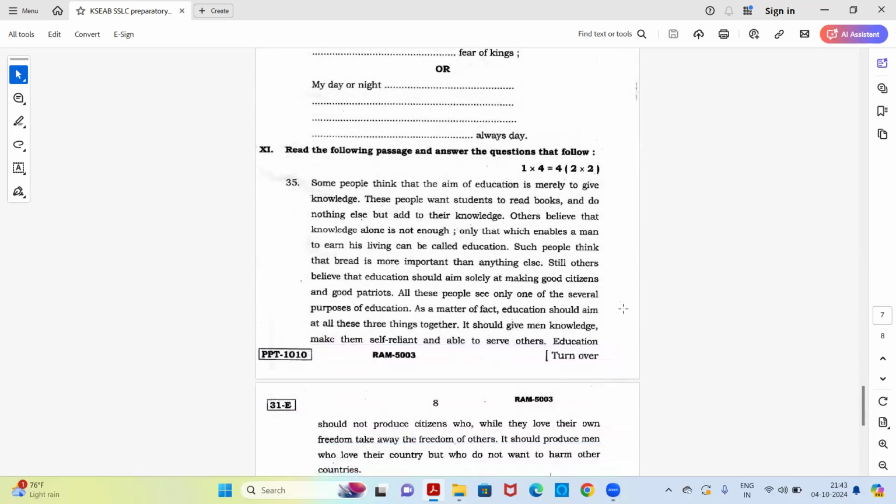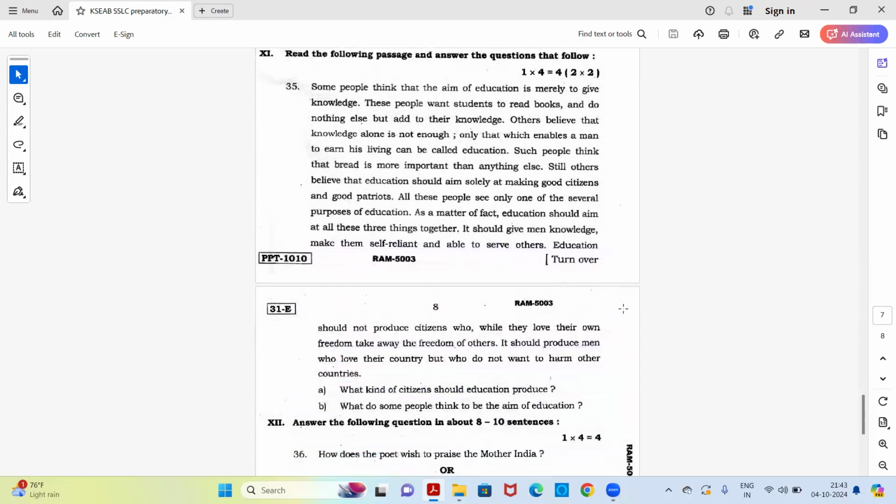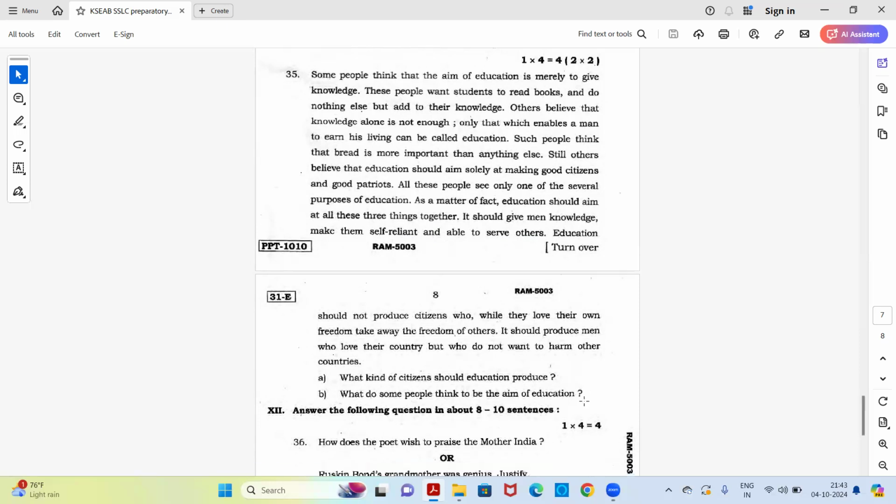Next, you have a comprehension passage where you need to read it and write the answers. There are two questions of 2 marks each. For example, I'll just read the questions. What kind of citizens should education produce? What do some people think to be the aim of education? If you read the entire passage, you will get the answers for both of these questions. So read it very carefully and write the answer.